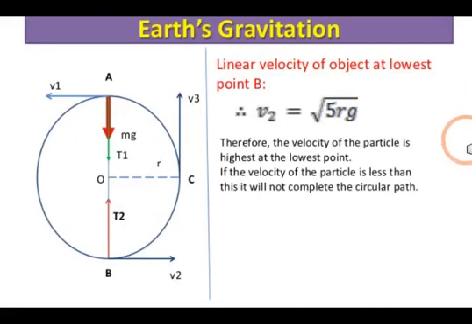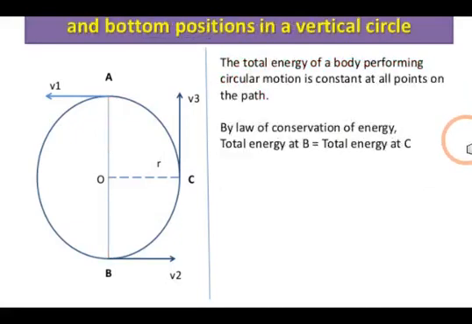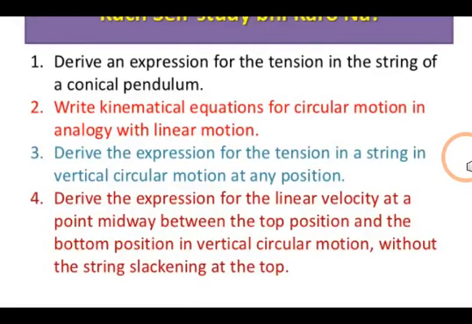Right? तो ये highest point का हो गया, lowest point का हो गया. Now, the total energy of the body performing circular motion is almost constant at all points on the path. Now, by law of conservation of energy, we are going to find out the value at either C or this end considered as D. So, total energy at B is equal to total energy at C.